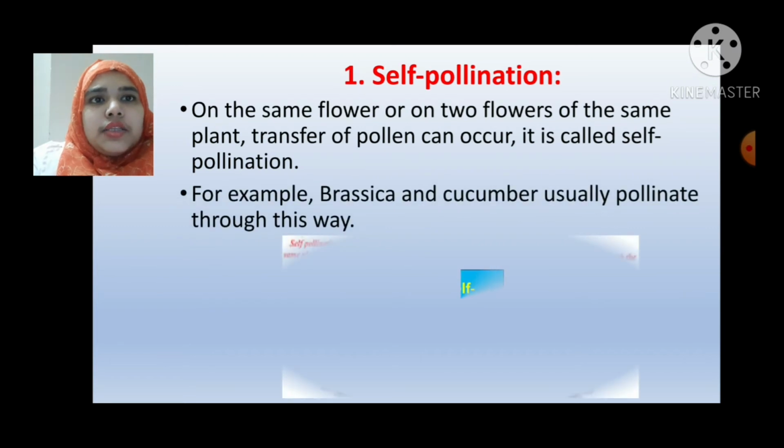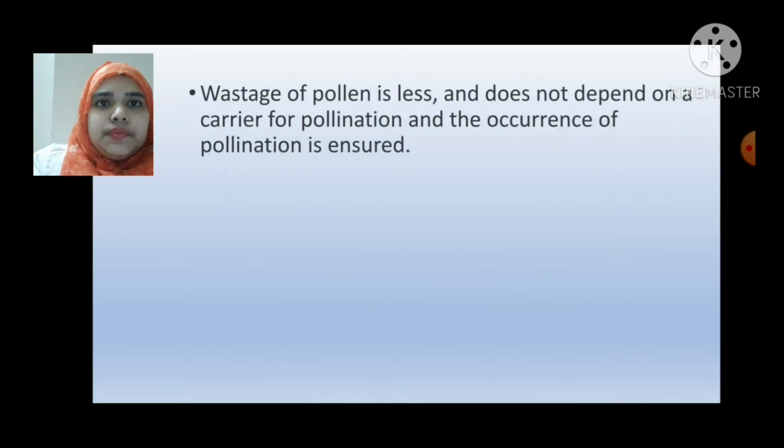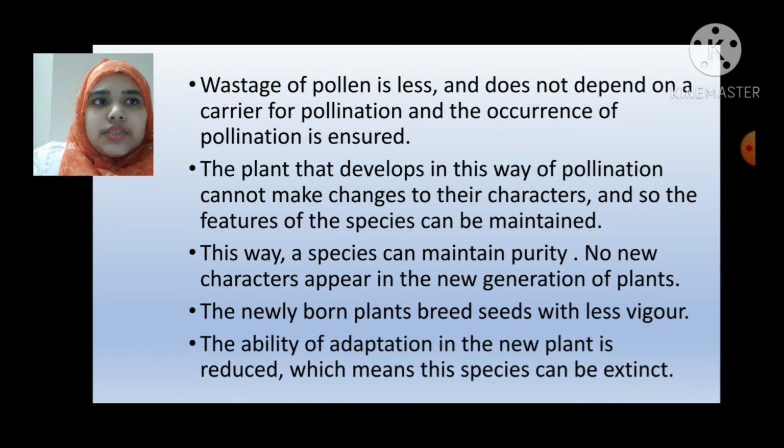Self-pollination. On the same flower or on two flowers of the same plant, transfer of pollen can occur. It is called self-pollination. For example, brassica and cucumber usually pollinate this way. In self-pollination, wastage of pollen is less, and it does not depend on a carrier for pollination, and the occurrence of pollination is ensured. The plant that develops in this way of pollination cannot make changes to its characters, and so the features of the species can be maintained.